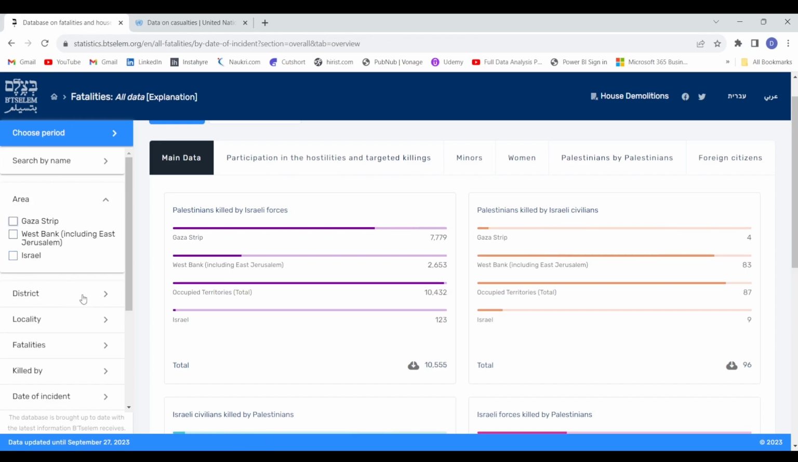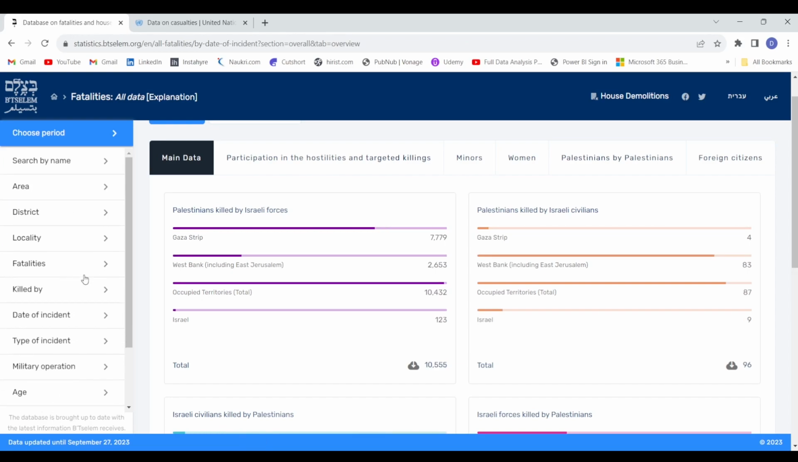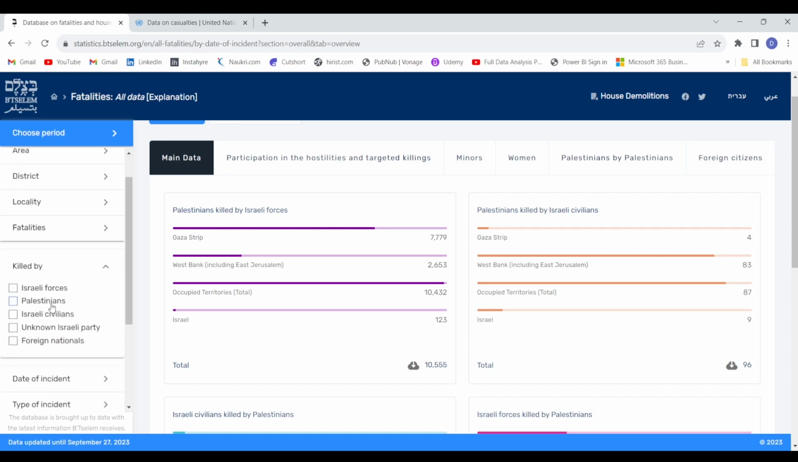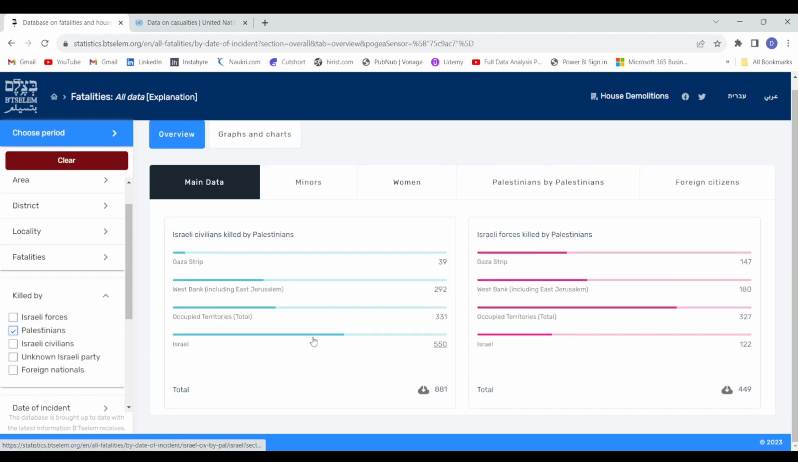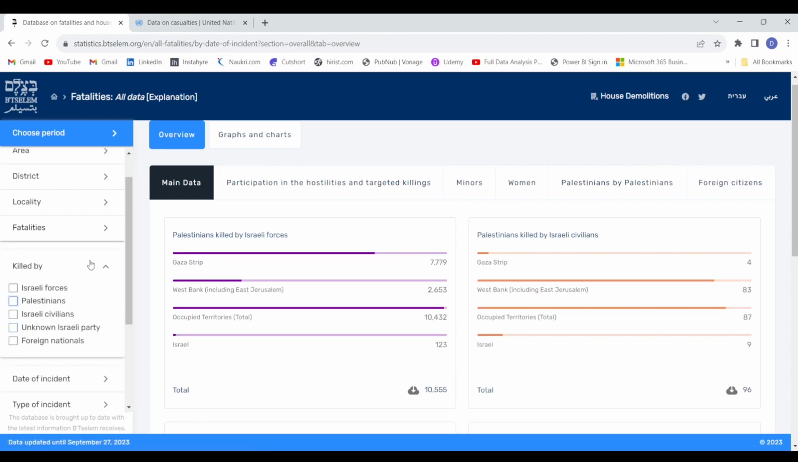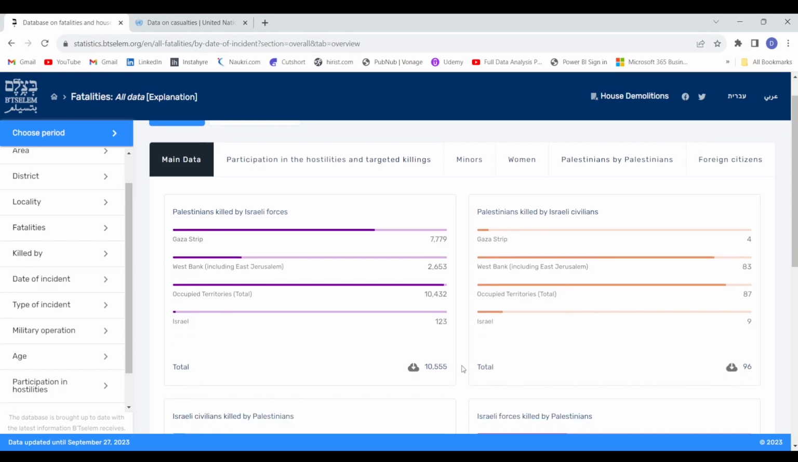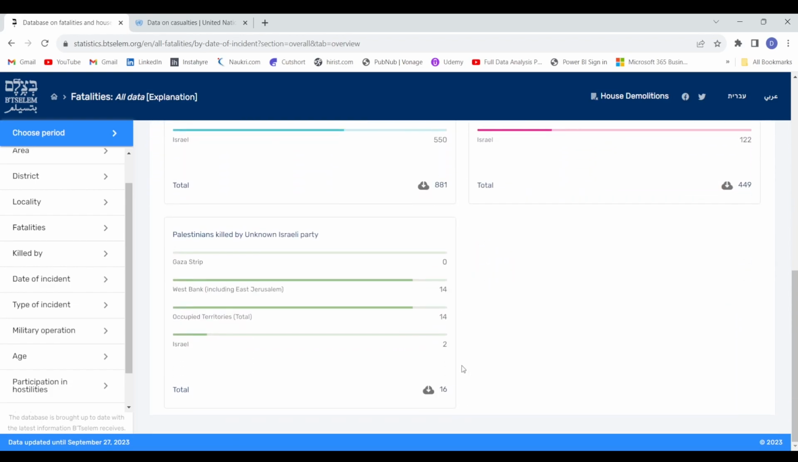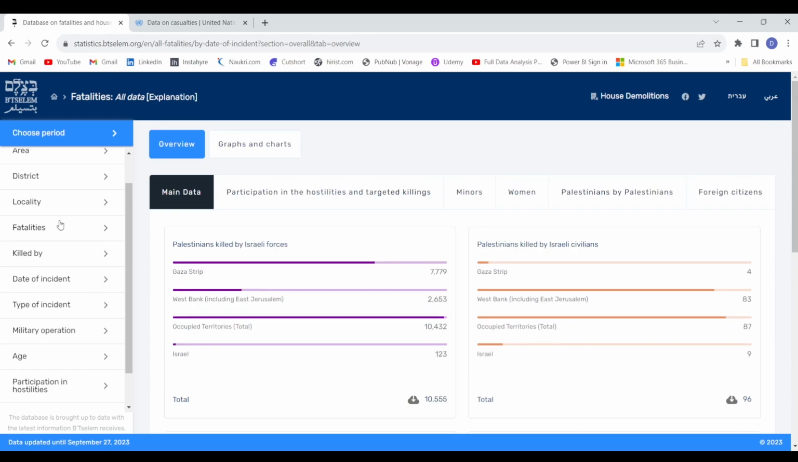And if let's say I click on any other filter, let's say if I click on killed by, and if I want to know about killed by Palestinians, so if I click on this particular filter, then you can see that these 2 charts are available here, right? So they have represented the data in the form of these 5 visuals on this particular page, and they have provided all these filters, right?